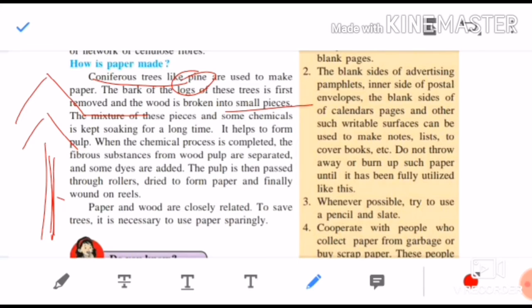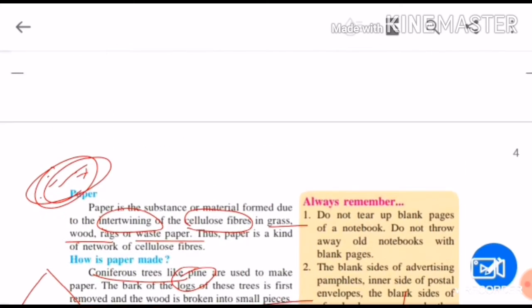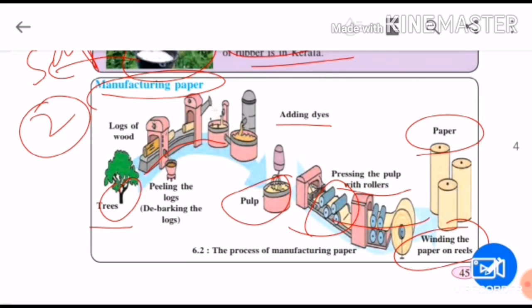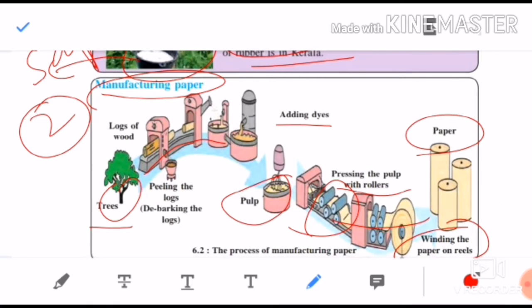The mixture of these pieces and some chemicals is kept soaking for a long time. Can you see here in this picture? First from the tree the log is removed, the log is peeled, the skin is removed, then it is passed through one machine, then it is soaked with a chemical.